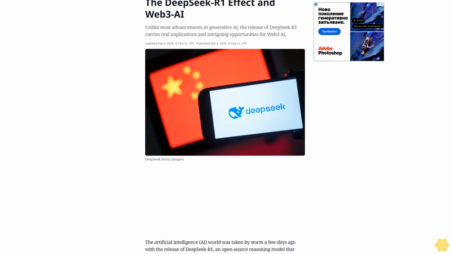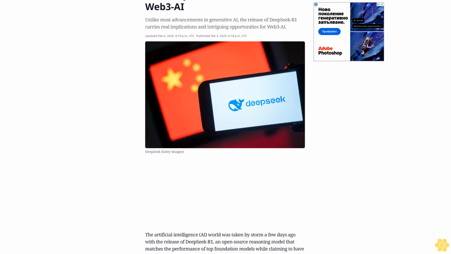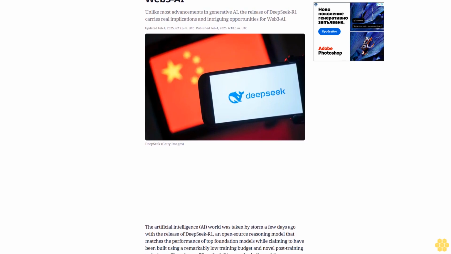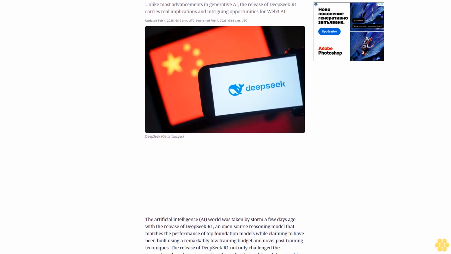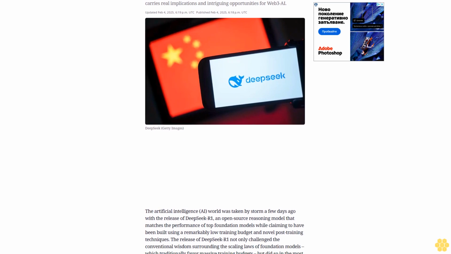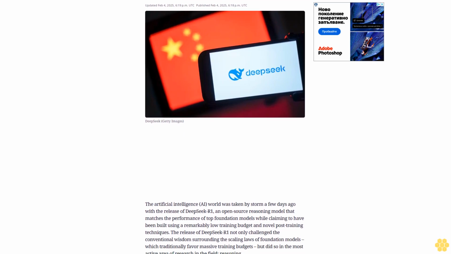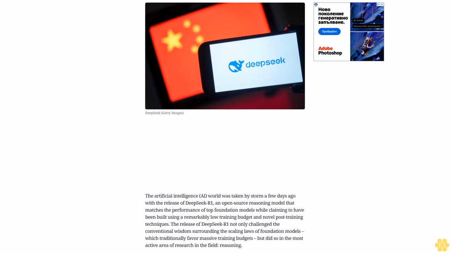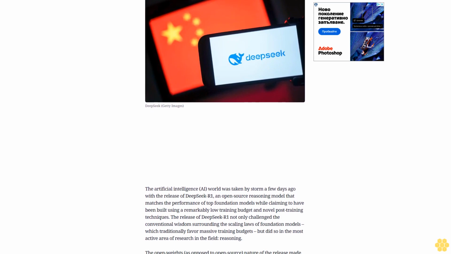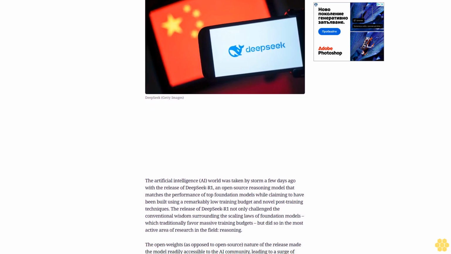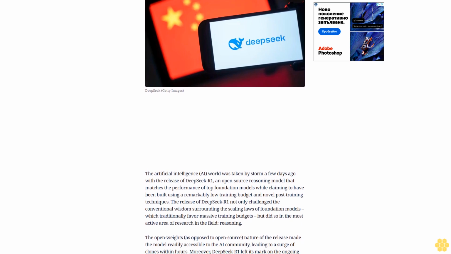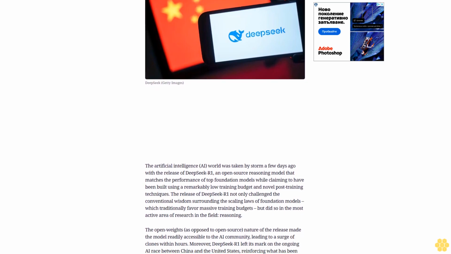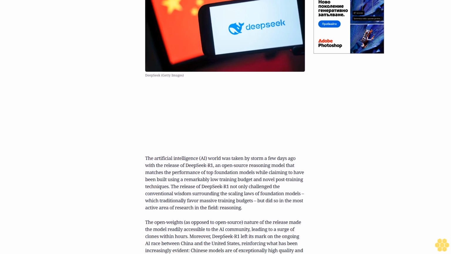DeepSeek-R1 effect and Web3-AI. Unlike most advancements in generative AI, the release of DeepSeek-R1 carries real implications and intriguing opportunities for Web3-AI. By Jesus Rodriguez, edited by Benjamin Schiller. Updated February 4, 2025, 6:19 p.m. UTC. Published February 4, 2025, 6:18 p.m. UTC.